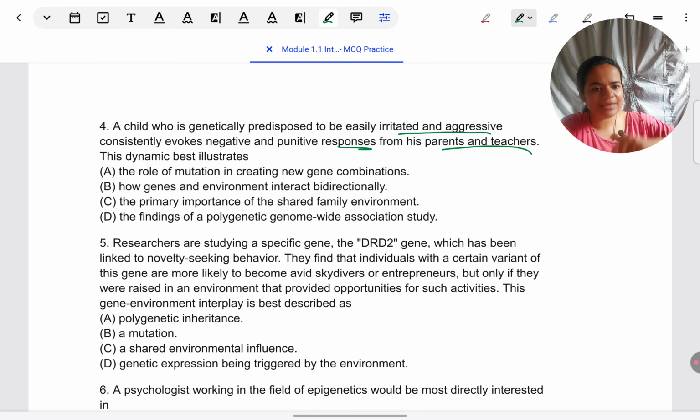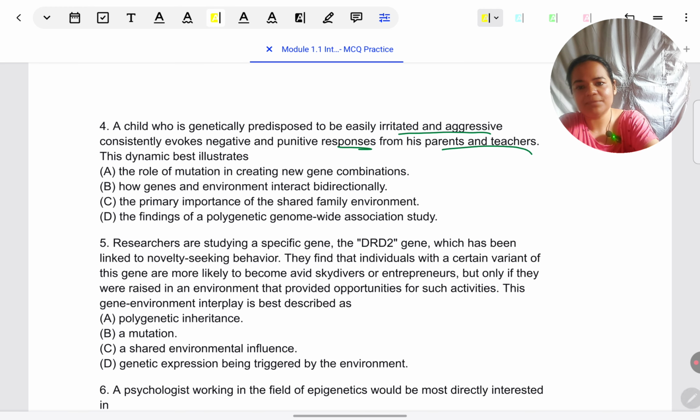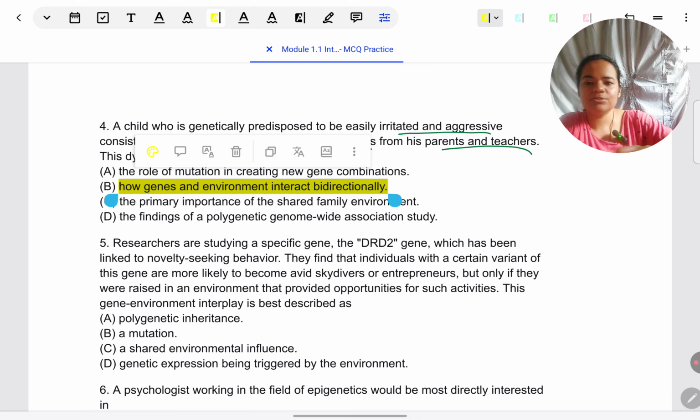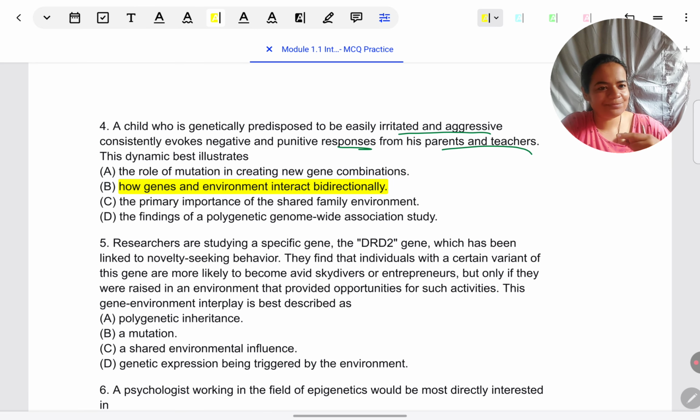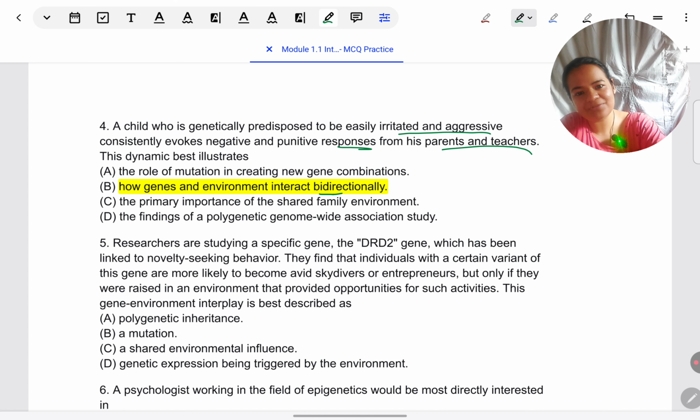The child's inherited temperament is influencing the parenting coming from the environment by the parents. Okay, so let's see which response choice is coming closest to what I have thought of. It is B. Right? How genes and environment interact bidirectionally. So anything to do with reciprocation or bidirection should have been the right answer, which we can see here.